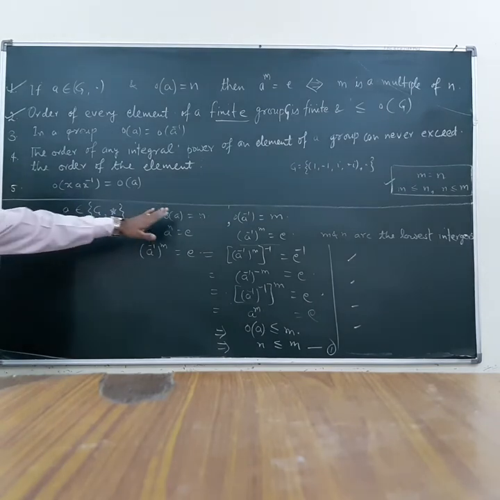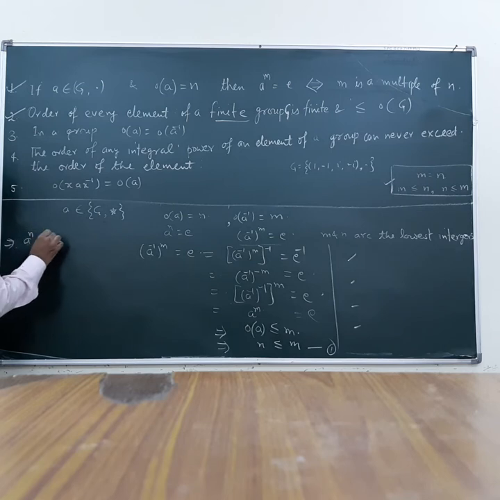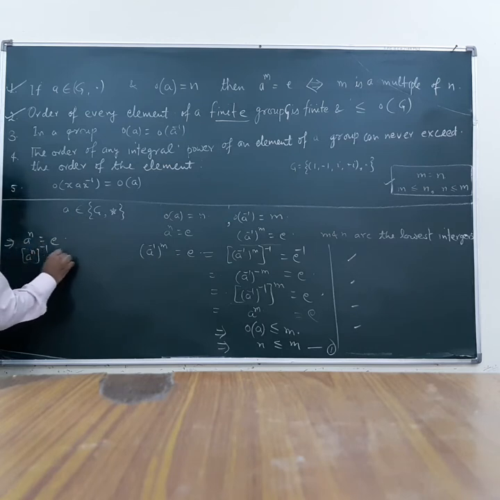Again we can start with this result. The order of A is equal to N implies A raised to the power N is equal to identity. Let us take the inverse of this on both sides.